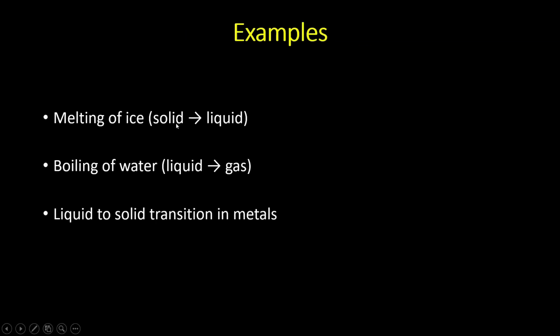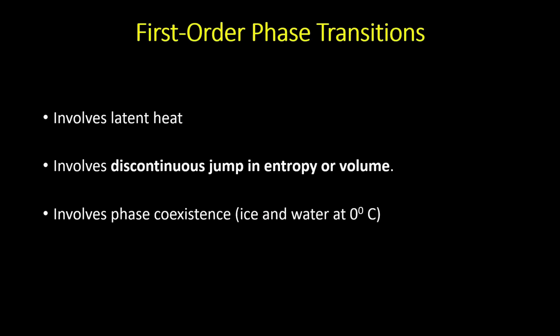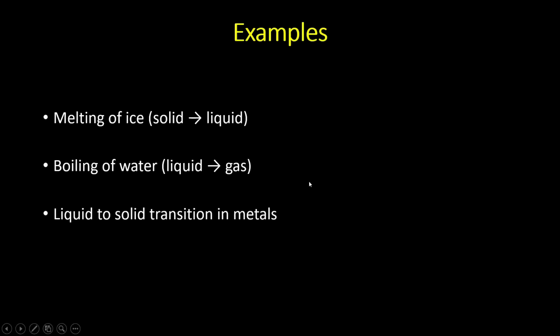When solid becomes liquid, or liquid becomes solid, or liquid becomes gas, latent heat is involved, like the latent heat of vaporization. When water becomes water vapor, there is latent heat of vaporization involved. Also there is a change in volume, like in liquid to gaseous phase transition. Suppose we have water, then we have gas, so there is a huge change in volume. The liquid has less volume but the gas has higher volume. The gas can spread to a larger volume as compared to liquid. So in that case, the volume change is discontinuous or sharp. And as already mentioned, at 0 degrees Celsius, or at 100 degrees Celsius, both water and water vapor coexist.